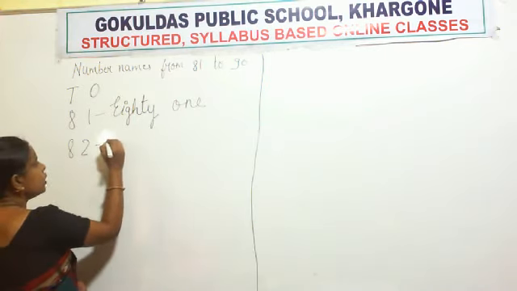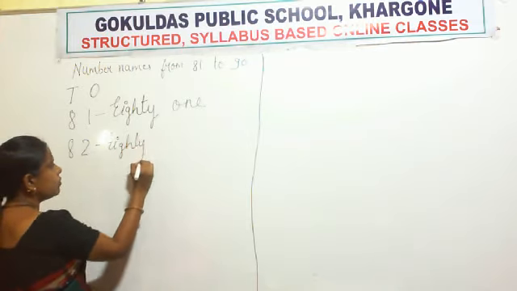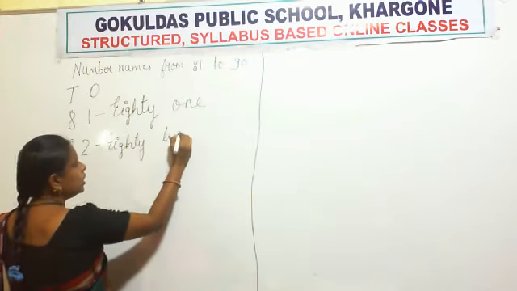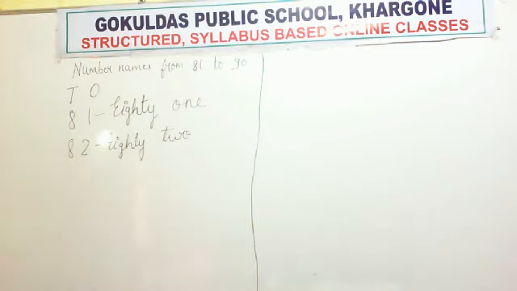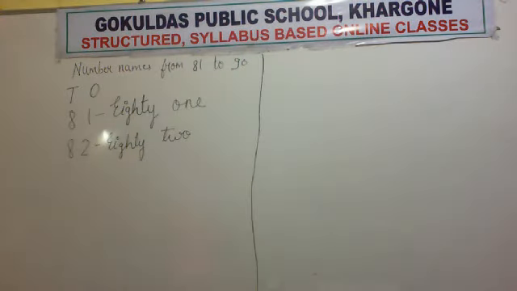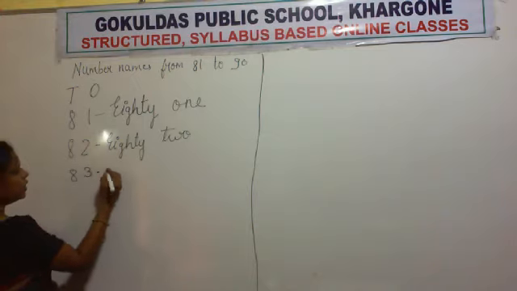So first write the spelling of 80. EIGHTY 80, TWO 2, 82. Copy this. EIGHTY 80, TWO 2, 82. Now which number will come after 82? 83.